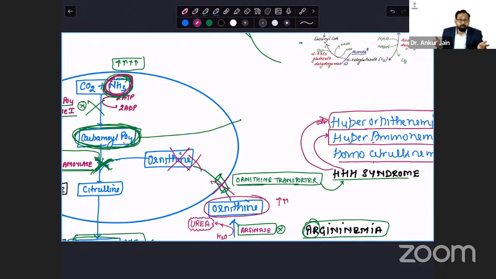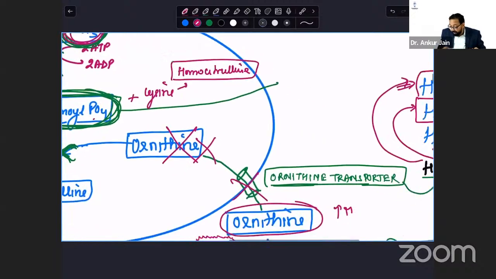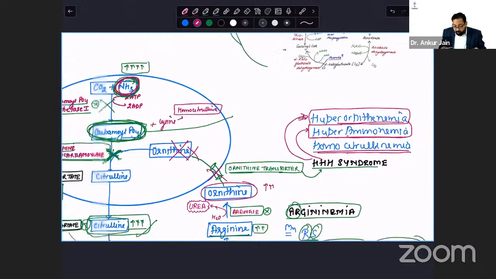Yes, where is my ornithine? But ornithine is not there. So it will bind with lysine. Yes, it binds with lysine, saying, okay, you come, and makes homocitrulline. So homocitrullinemia, triple H syndrome: hyperornithinemia, hyperammonemia, homocitrullinemia.